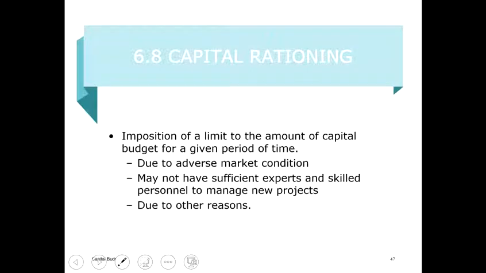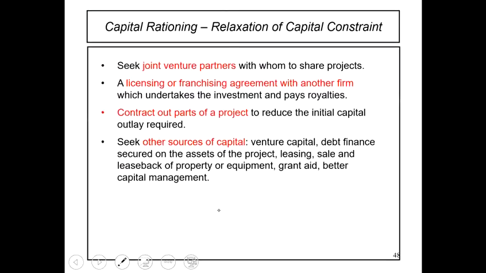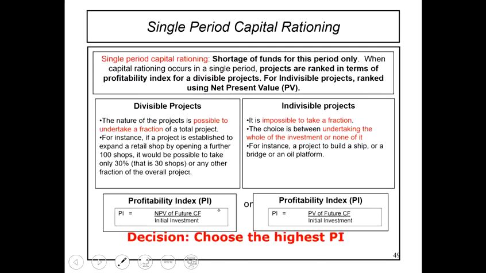So let's go to the 6.8 capital rationing. So macam mana terjadinya capital rationing ni? This is due to adverse market condition, may not have sufficient expert and skills, and due to other reasons lah. Okay, ni tadi relaxation of capital constraint. Okay, so now capital rationing pula.